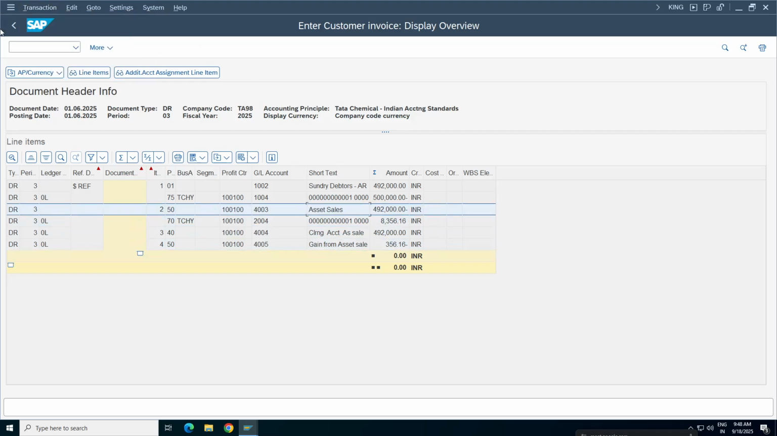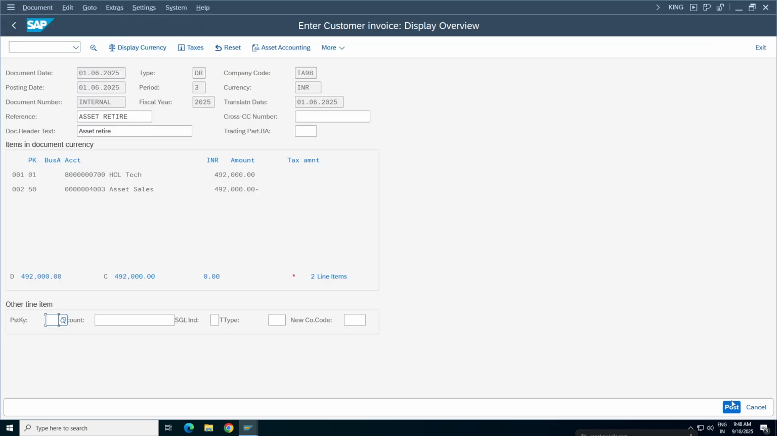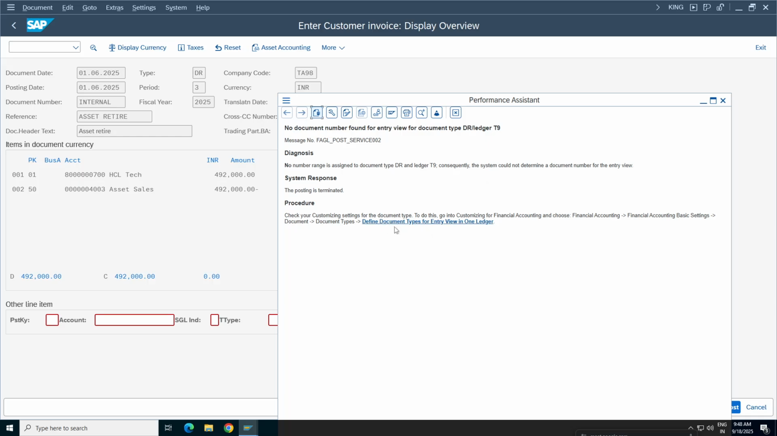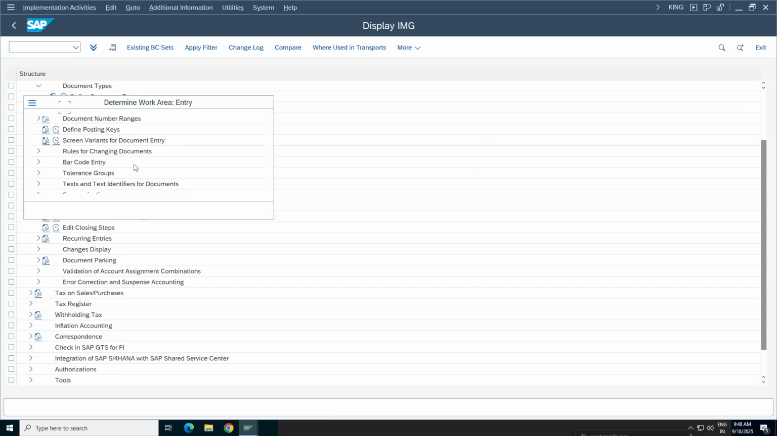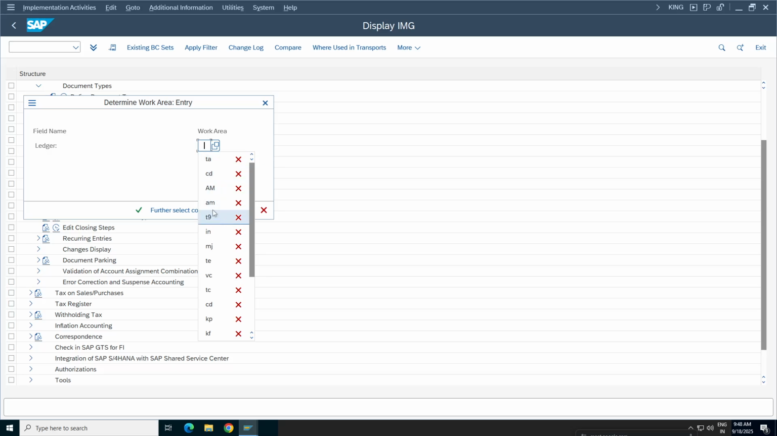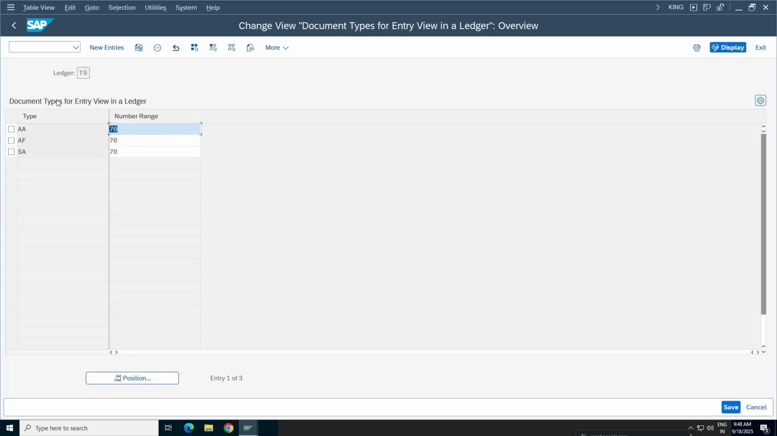Transaction. Now what we should do, come back and click on post. Now I don't think it will get posted, it will throw some errors. Now anyone can tell me. So we are posting DR document type. It is expecting for another ledger, another accounting principle, it is expecting DR number range. So what we should do, click on view details. So click on this, define document types in a ledger. So ours is T9. Continue. System is expecting for the DR.